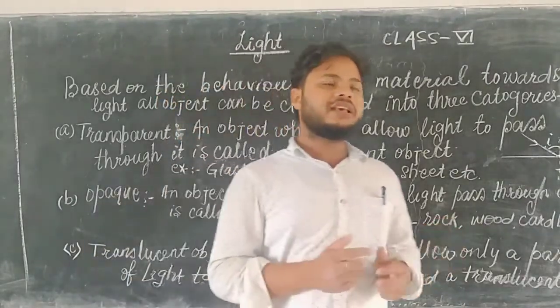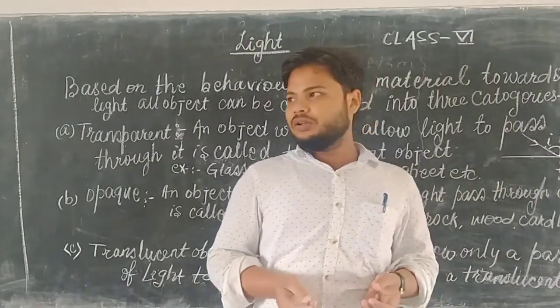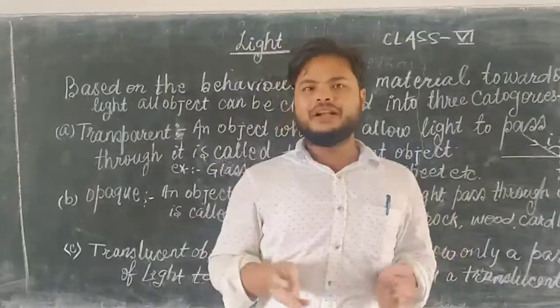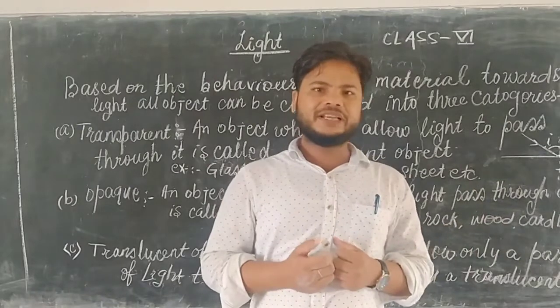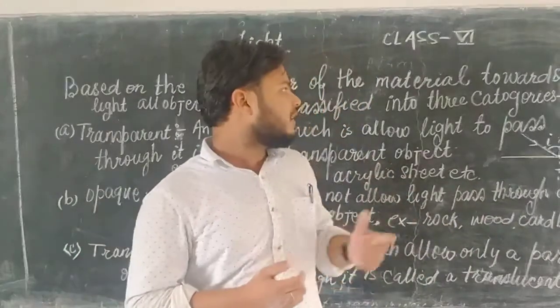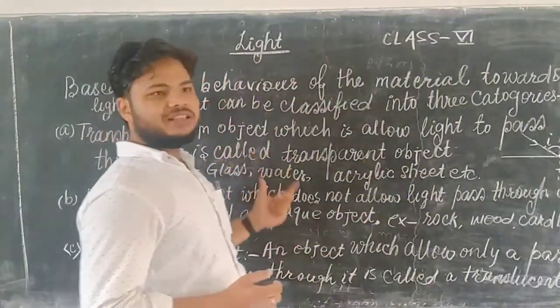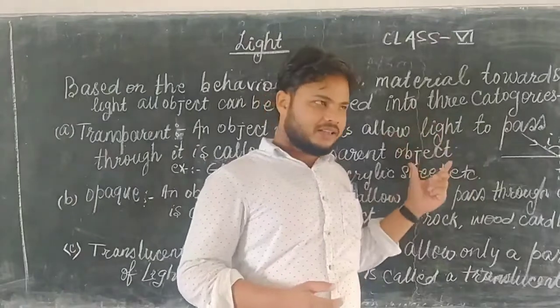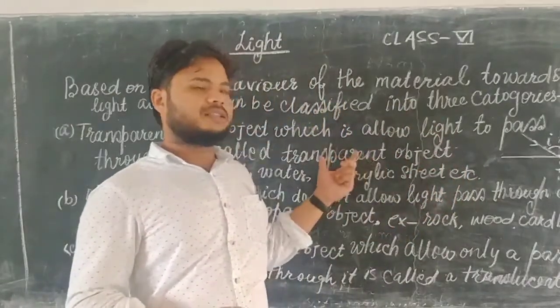You can also say scratched glass, which allows light to pass but not completely, so some part of the light is blocked by the object. Here, objects are categorized on the basis of whether they allow light to pass, do not allow it, or partially allow it.